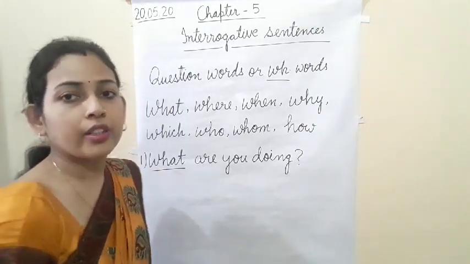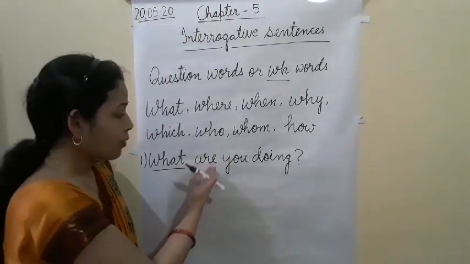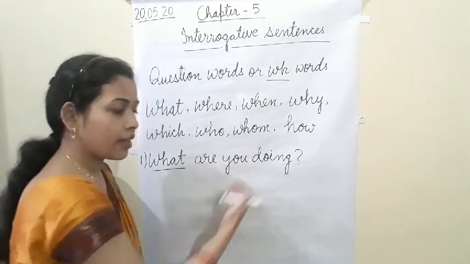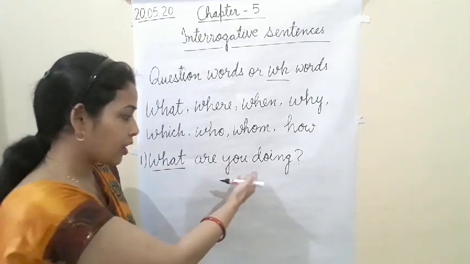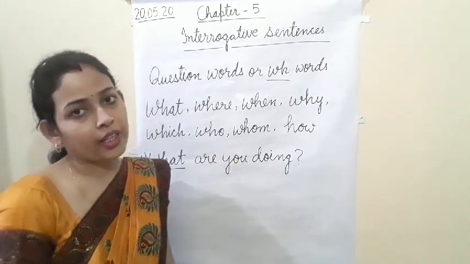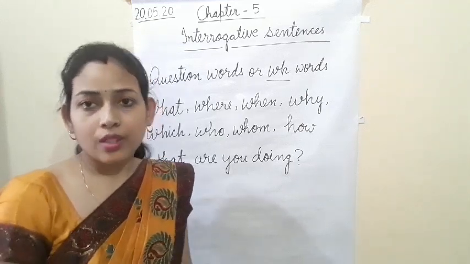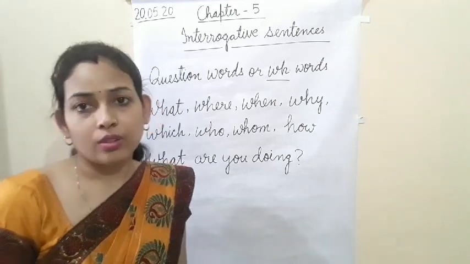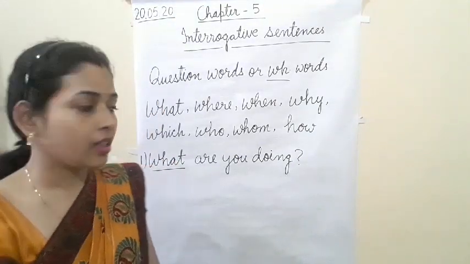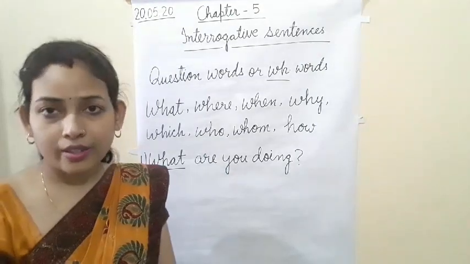First we write the WH word, then helping verb, then subject, and then verb. If it is continuous tense, we use the ing form. If simple present, we use the verb base form. Simple past, we use according to that. We already studied. The first example is what are you doing? This is an example of present continuous tense.